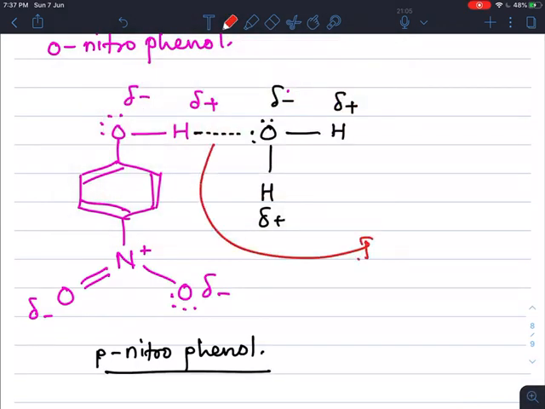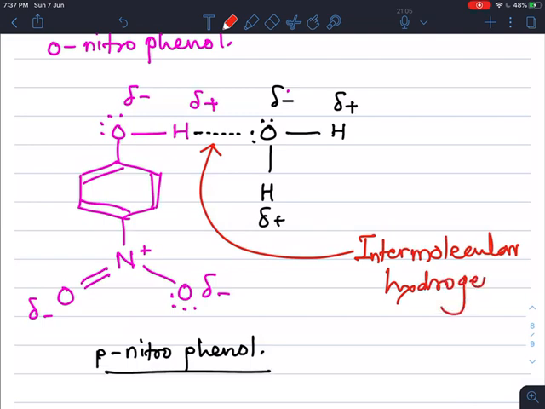So this is the intermolecular hydrogen bonding with water.